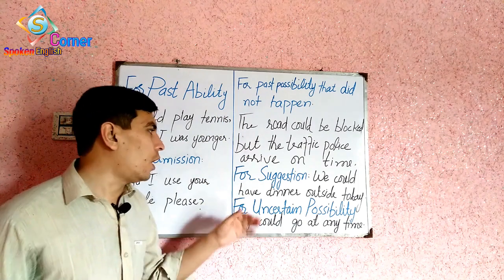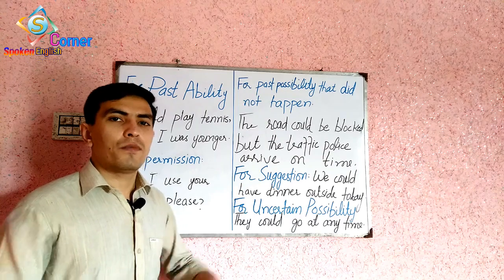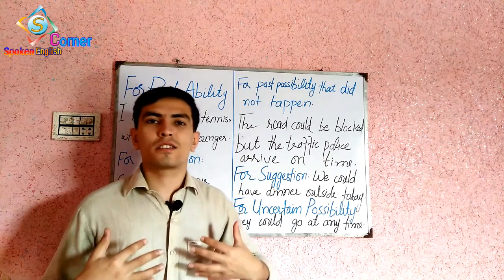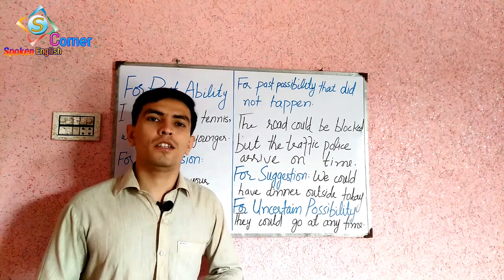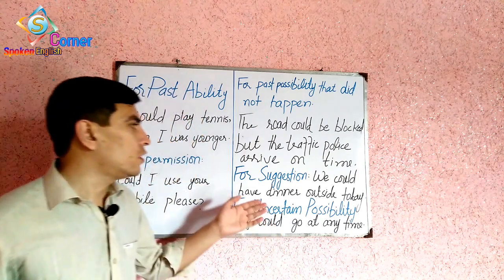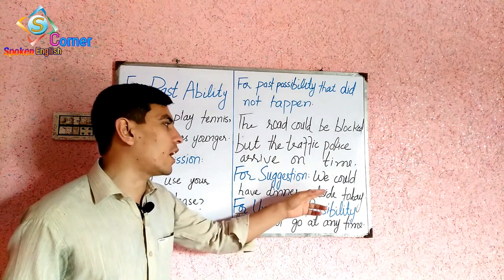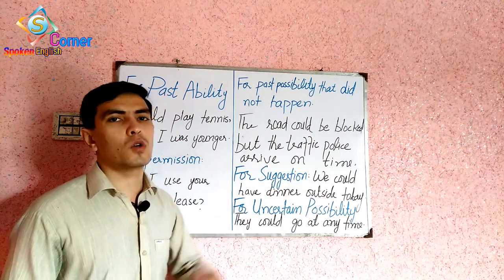Now the next one is for suggestion. Like a person is asking you for a suggestion about what to do here. Your statement might be like this: we could have dinner outside today.